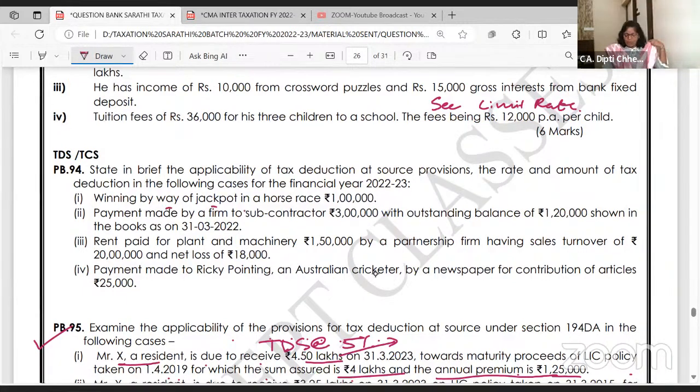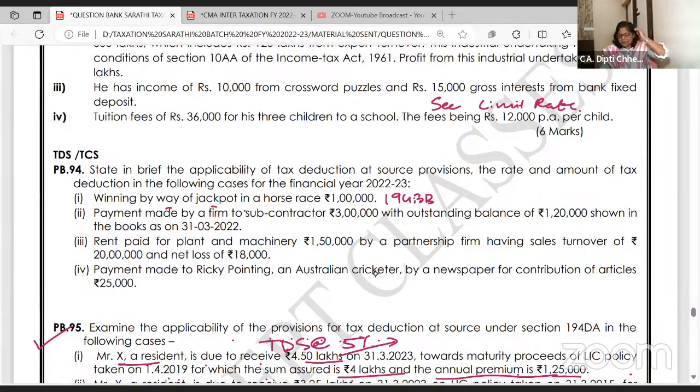So winning by jackpot in horse races, 1 lakh, 194BB, B for lottery. You get a bumper prize, right? Bumper B, remember it like that. Bumper prize, C for contract, so 194C for contract. So in 194BB, horse races payment is above 10,000, so on 1 lakh how much TDS will be deducted? 30%, 30,000.